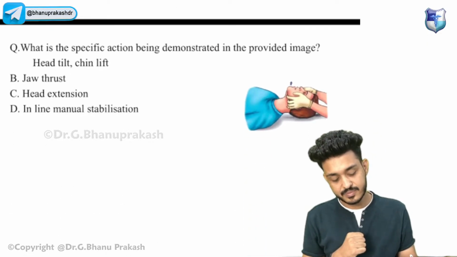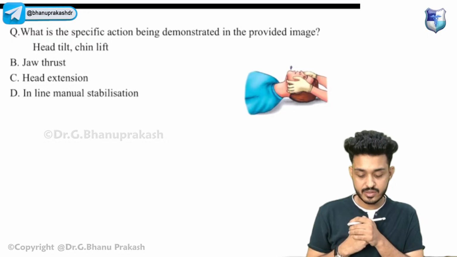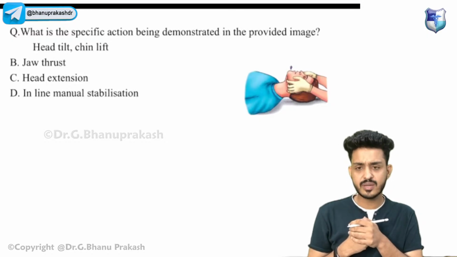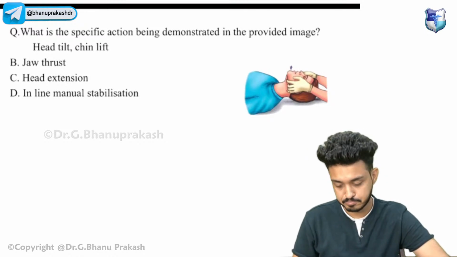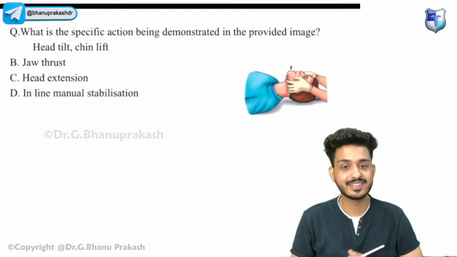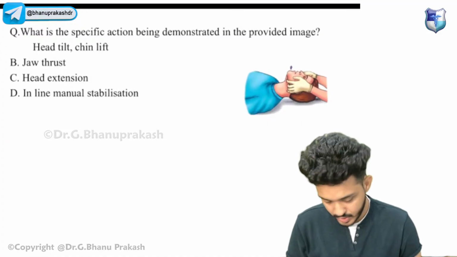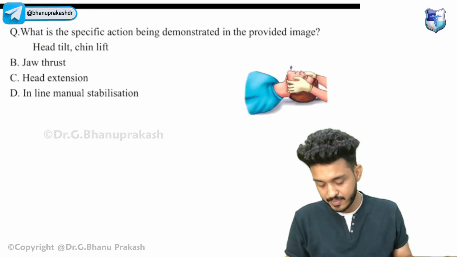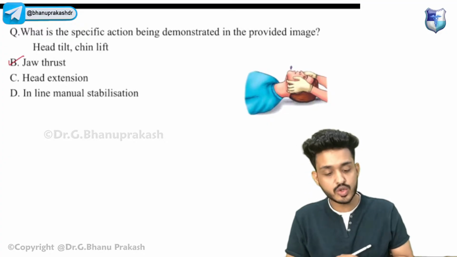Okay, try to answer this one. What is this? Is it head tilt or chin lift or jaw thrust or head extension, inline manual stabilization? What is this one? Try to answer. Very good. B. Pinto, Rahul, Sai Priya, carpal tunnel. Everyone is answering, right? Wonderful, guys. So this is your jaw thrust.